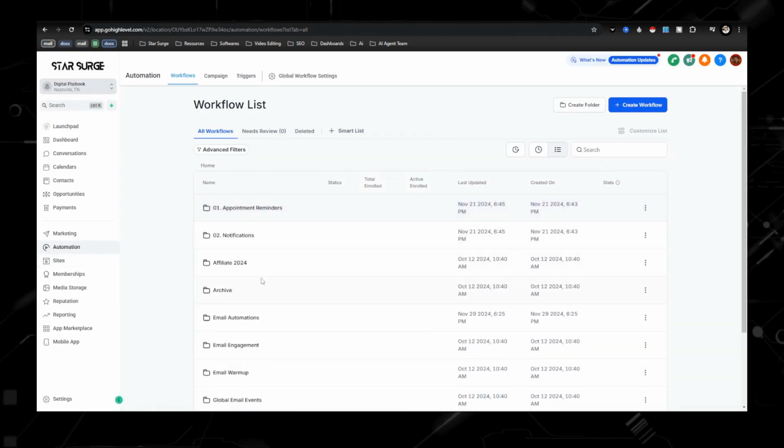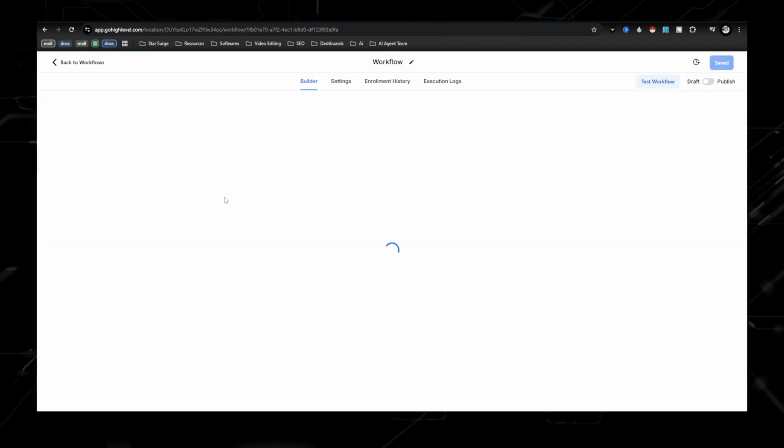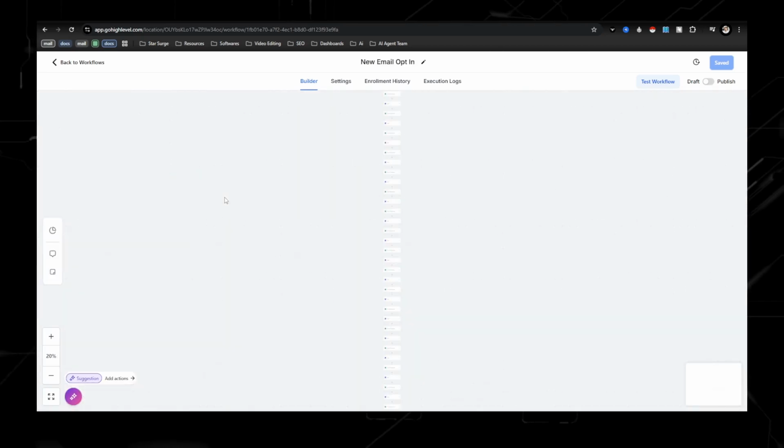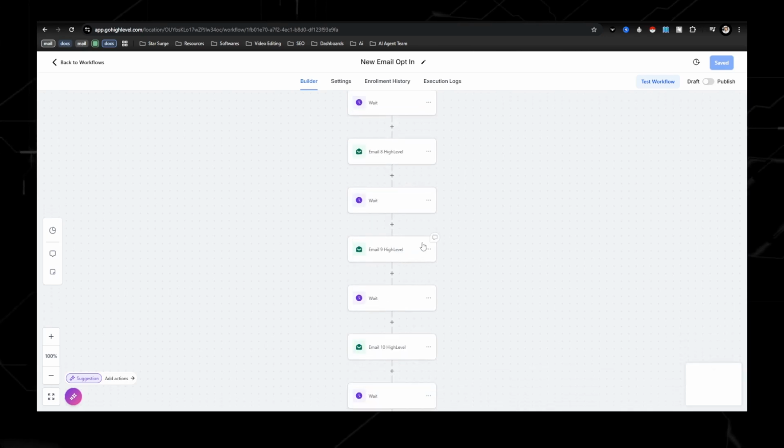You're going to get access to all these different automations. The one that I want you guys to set up is the email opt-in, because I have 60 done-for-you emails already in here. Now these are geared towards Go High Level. And let's say you don't want to promote Go High Level and you want to promote Blotato instead.